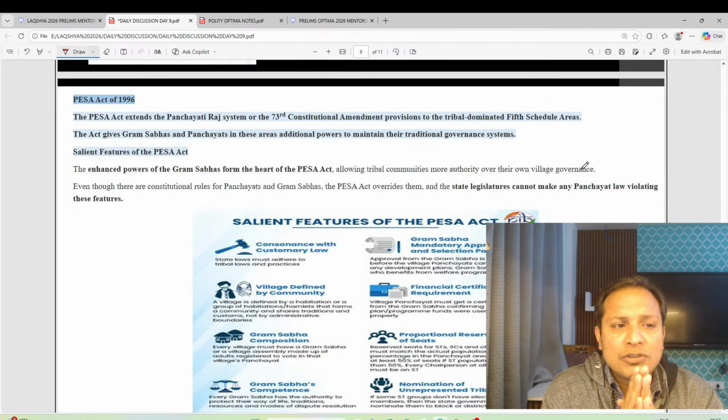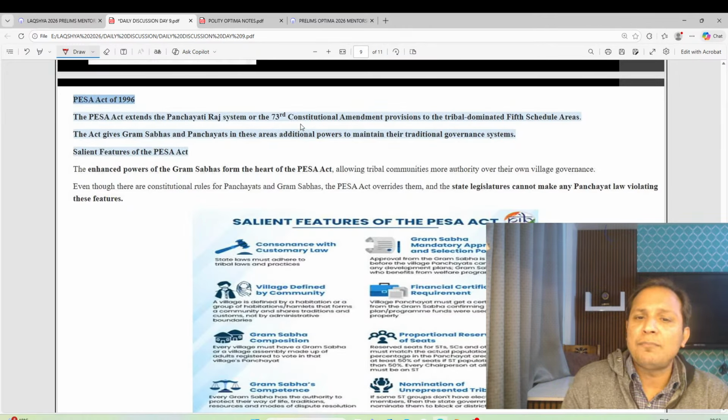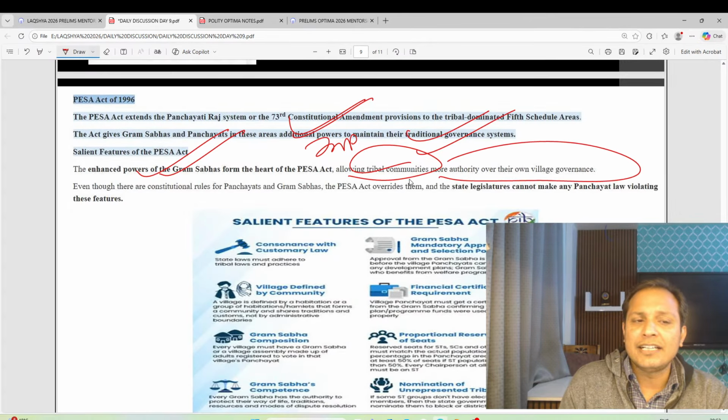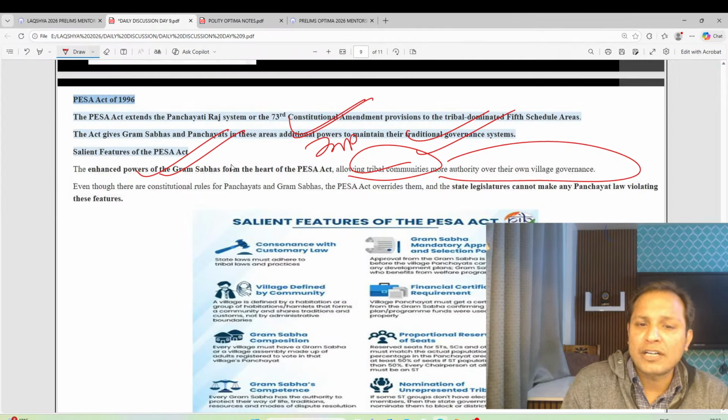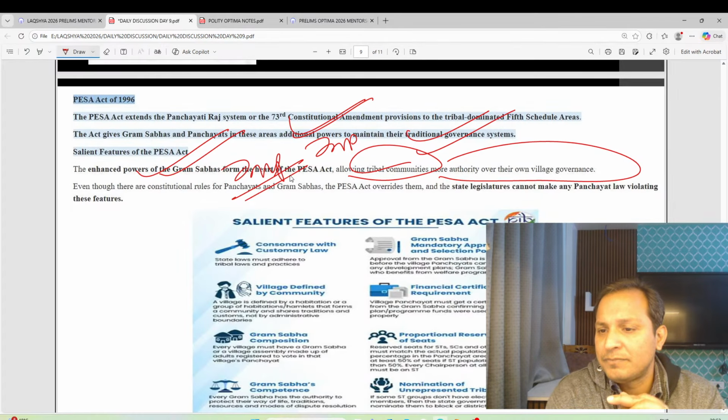Okay, so you can see PESA extends the Panchayati Raj, which is the 73rd Amendment, to the tribal dominated Fifth Schedule areas. The Act gives Gram Sabha additional powers to maintain their traditional governance system. It enhances the power of Gram Sabha. It is very important, allowing tribal communities to have more authority in their villages. Very important, guys. You may expect a question.